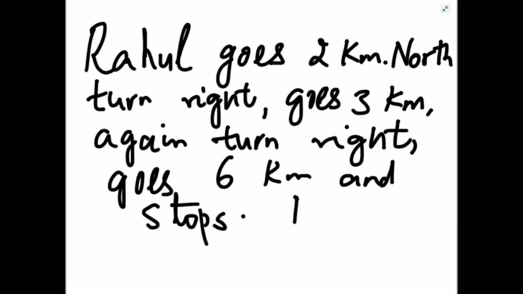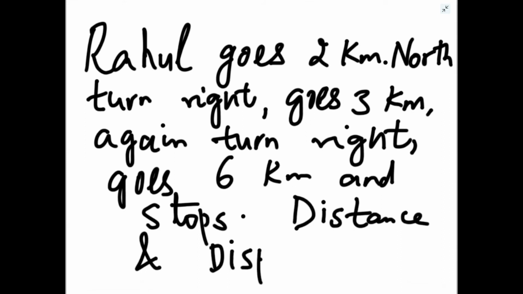So the whole movement is like this: 2 kilometers north initially, then right turn 3 kilometers, again right and 6 kilometers, and that is his final point of destination. He stops there. Now we have to calculate the distance traveled by Rahul and displacement also. So we will see whether it is same or different.